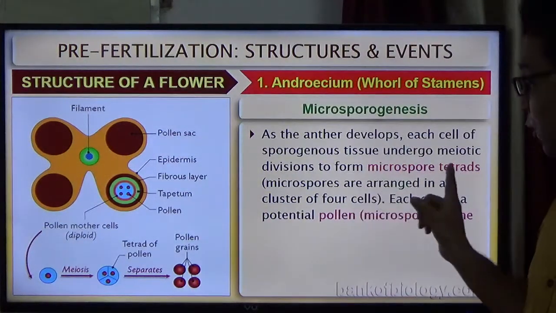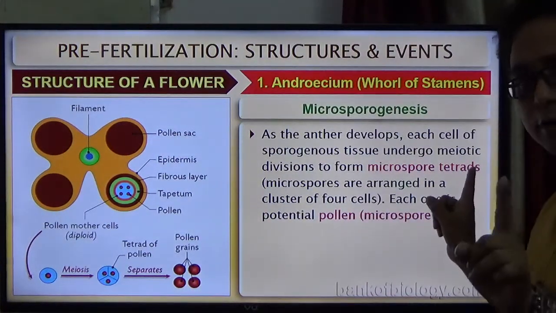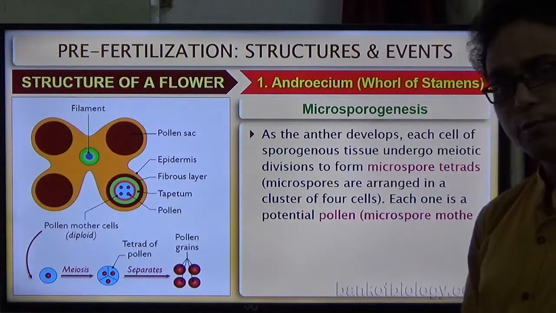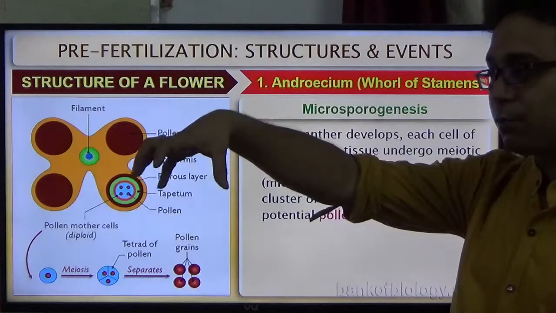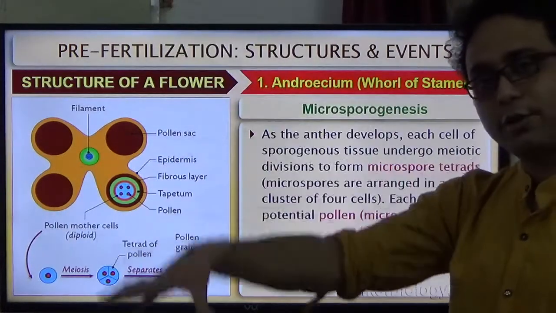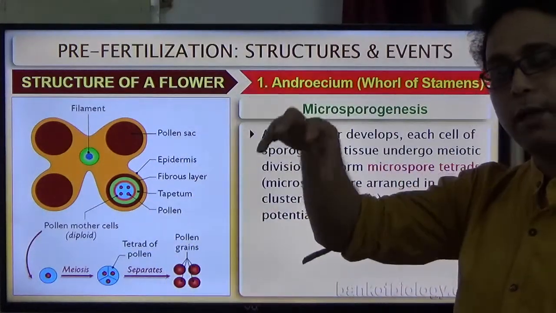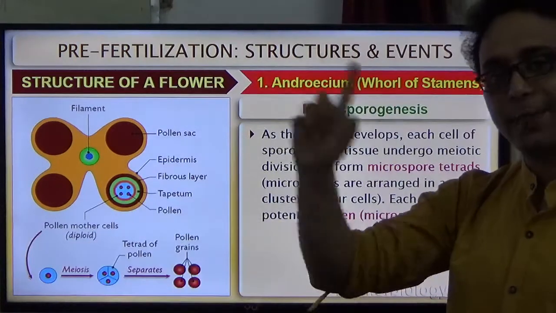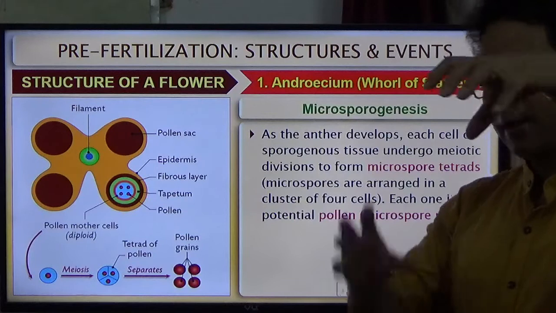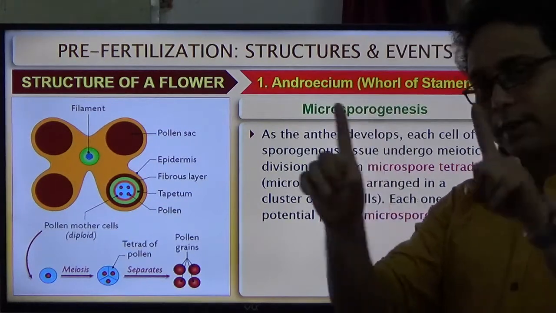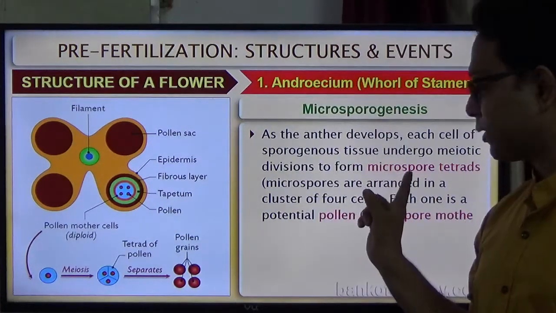So from the microspore mother cell, in the meiosis process, how many cells are produced? Four cells are produced. The microspore mother cell is also called the pollen mother cell, PMC. This is the diploid cell. After meiosis, it produces 4 cells.